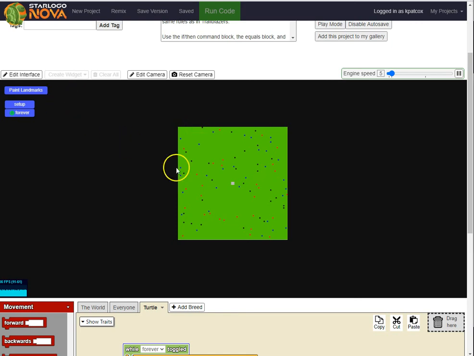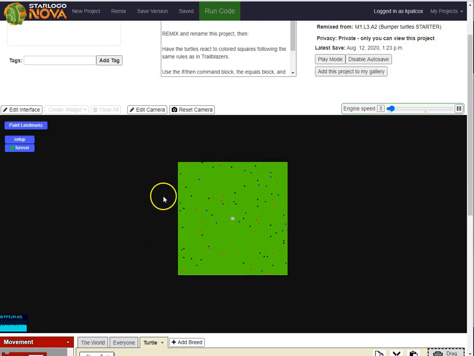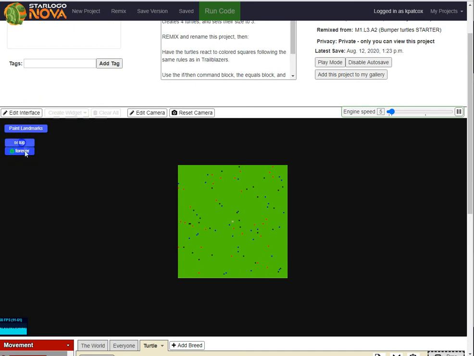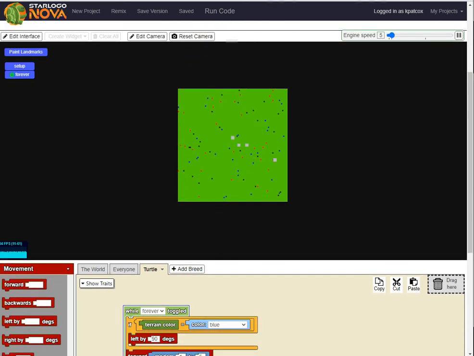And then you can watch it and make it move around, and you'll see that it actually starts. Set up, run code. Okay, so you'll see that it has to hit exactly on the blue for it to really work. So you'll see that one just did it right here, and you'll probably see it again. You'll see these start moving around, but it has to be right in the center of the turtle. So anyway, that's what we're doing with this one.